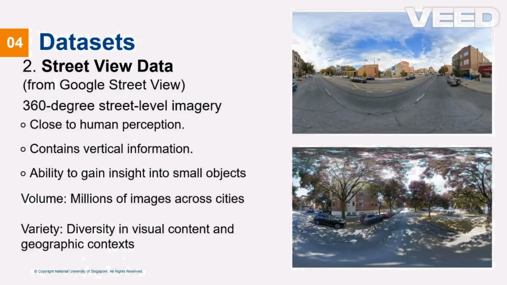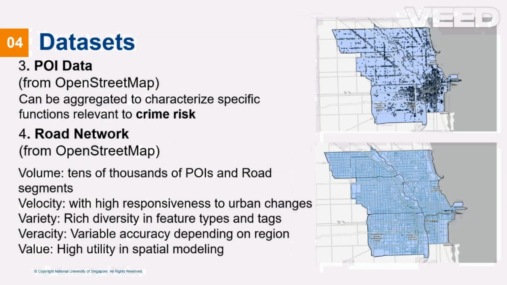The second is Street View data from Google Street View, which gives us 360-degree street-level imagery that's close to human perception, contains vertical information, and provides insight into small objects. This dataset contains millions of images across the city with diverse visual content. The third one is POI data and road network from OpenStreetMap, which includes tens of thousands of POIs and road segments with high responsiveness to urban changes and rich diversity in feature types.